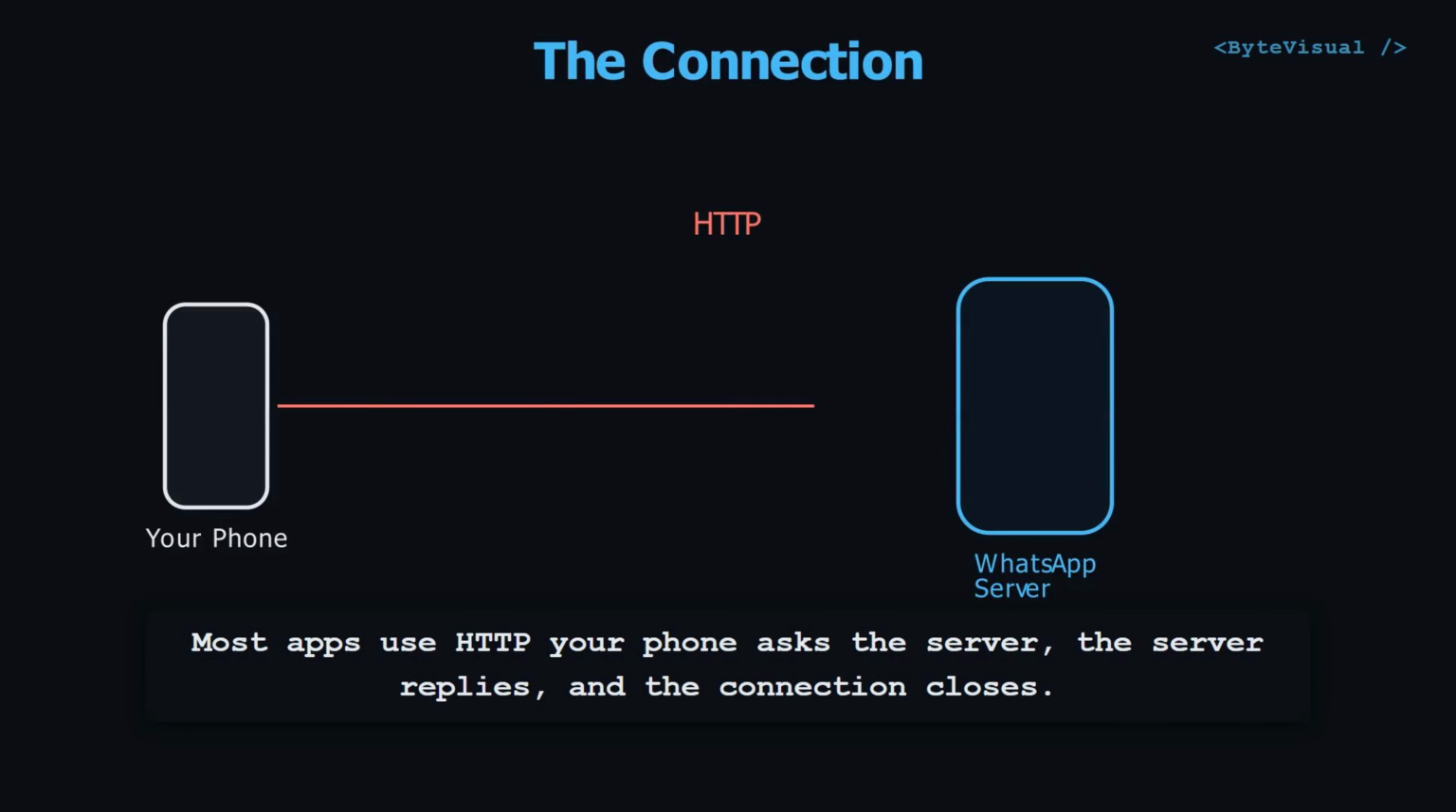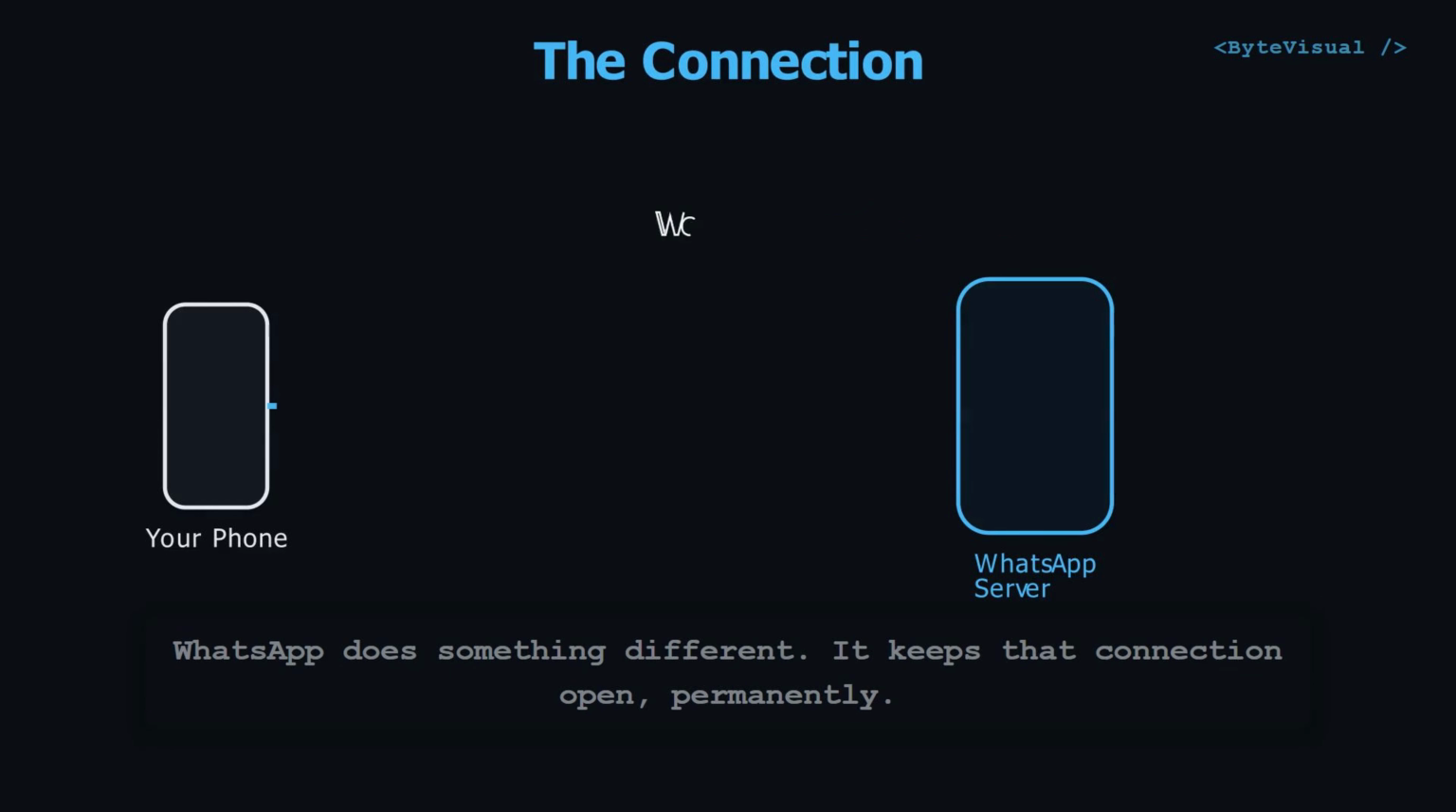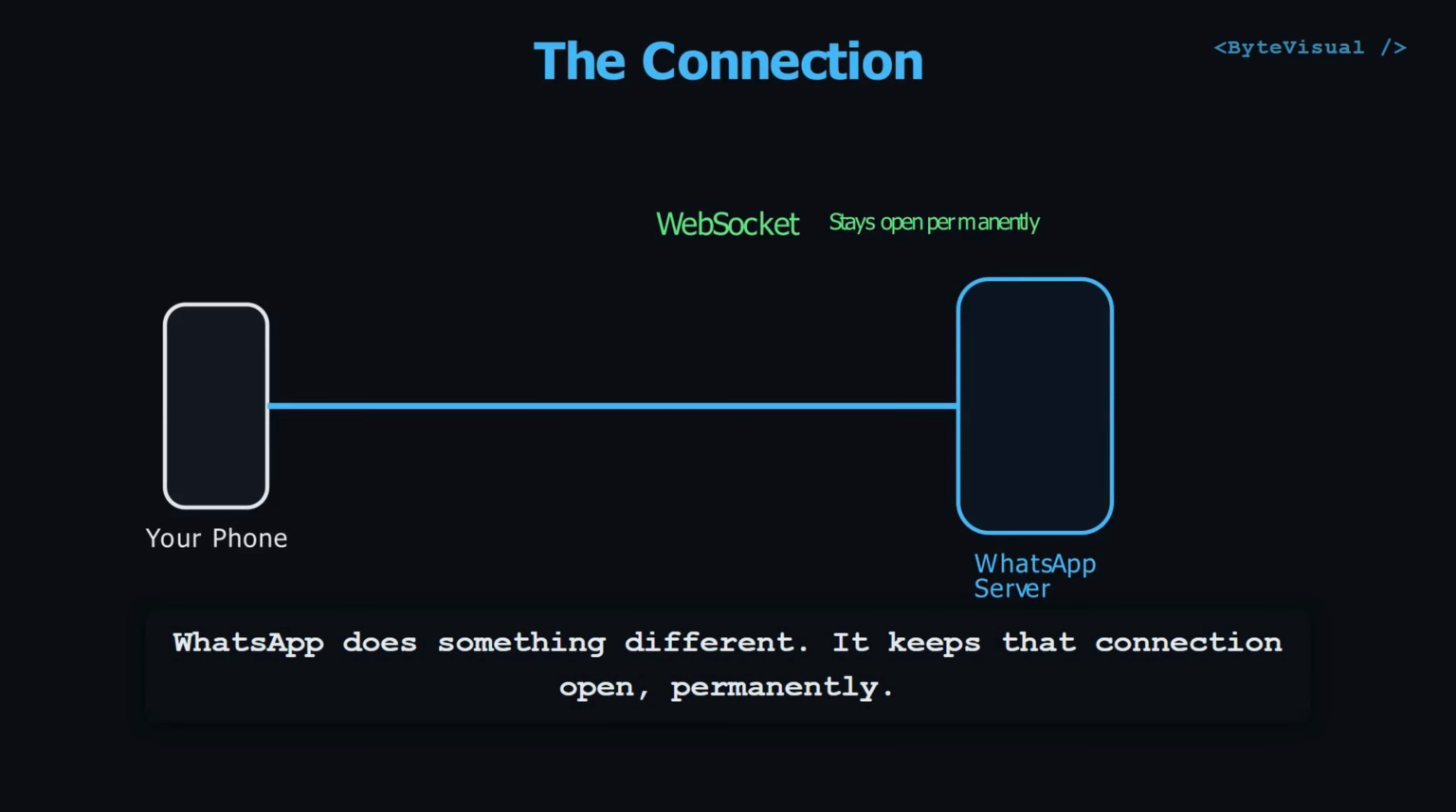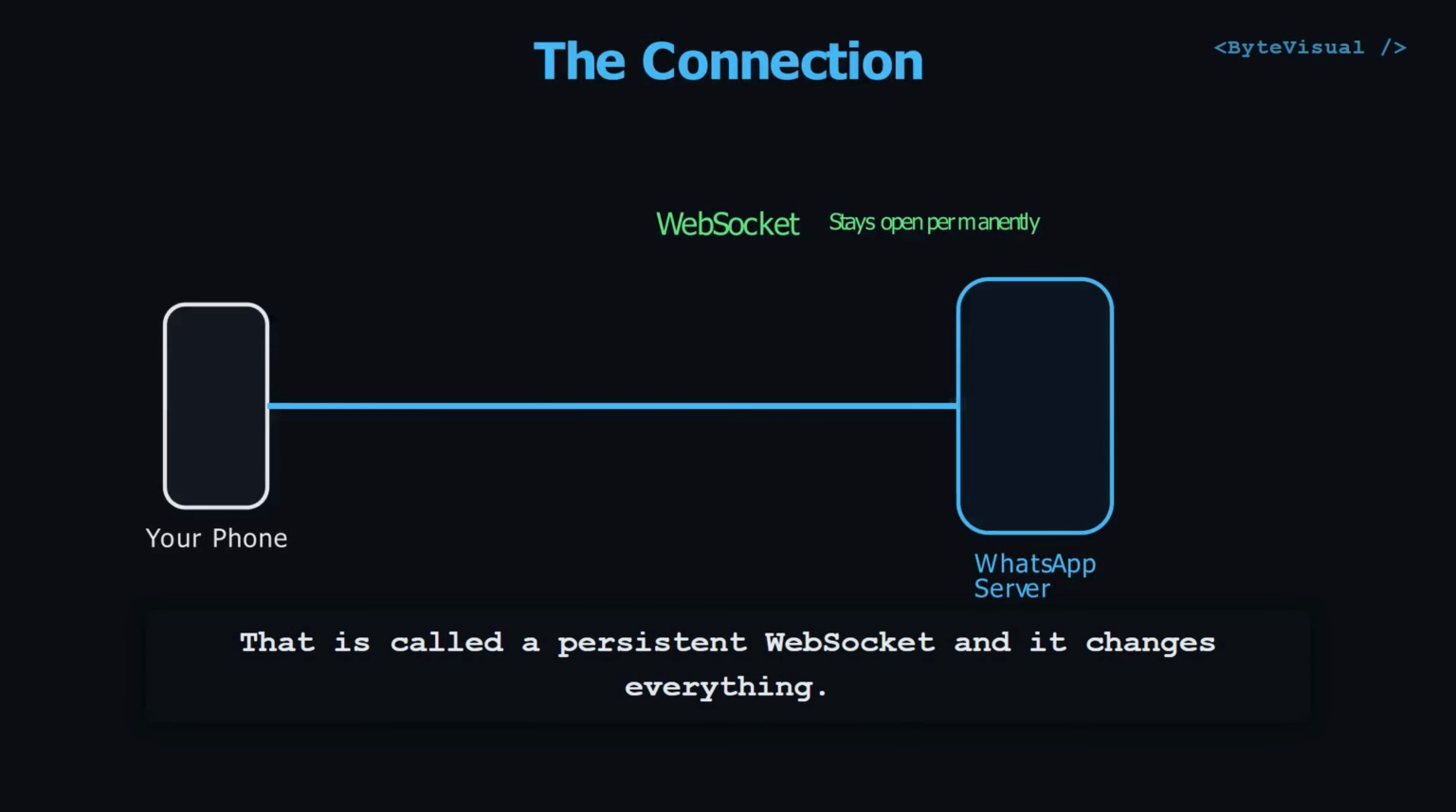Most apps use HTTP: your phone asks, the server replies, and the connection closes. WhatsApp does something different. It keeps that connection open, permanently. That is called a persistent WebSocket, and it changes everything.